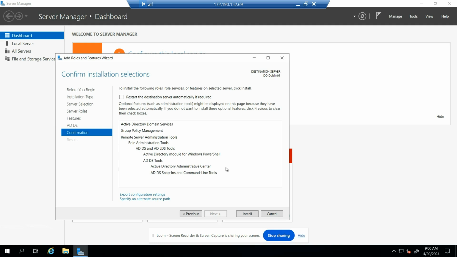Basically, you have users and groups and their computers all in one domain. This is what the IT professionals, IT services, admins and help desk use to be able to manage the different users in the company. A domain could be facebook.com, youtube.com, google.com. Without the domain controller services, you won't be able to add users and groups and stuff like that. So let's click on Install.